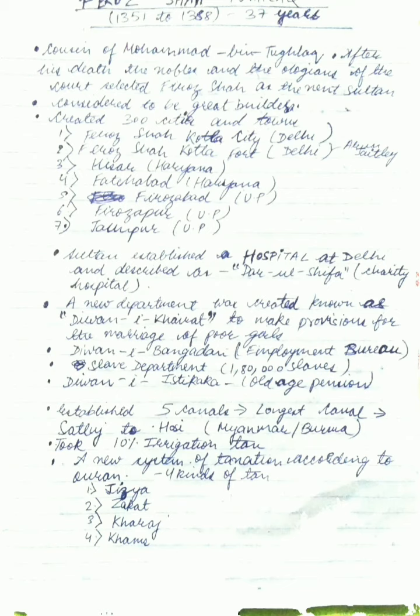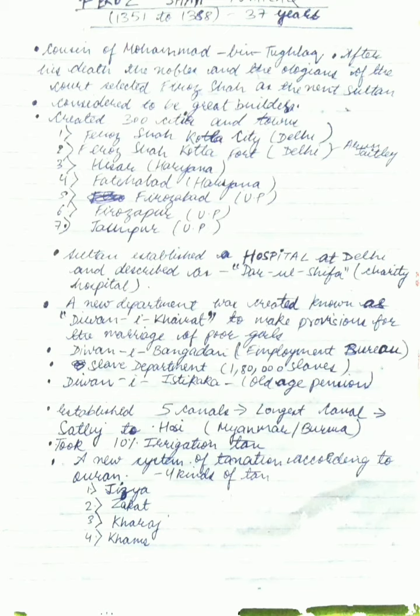So he created almost four departments: Diwani Khairat, to make provision for the marriage of poor girls; then Diwani Bangadan, for employment of the people of the kingdom; then the slave department, for employment of slaves and buying and selling of slaves, which had almost 1,80,000 slaves; and then Diwani Istikaka, the old age pension department. These departments created by Firoz Shah Tughlaq are very important.